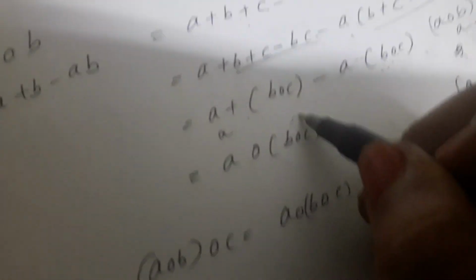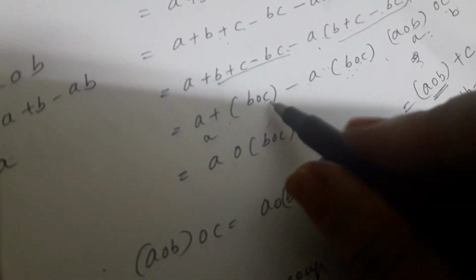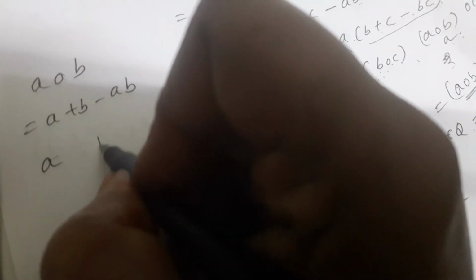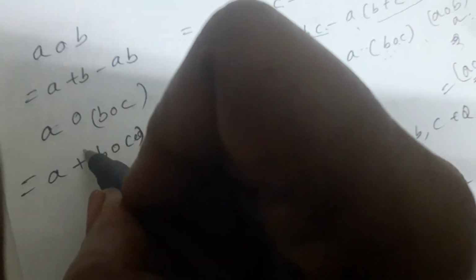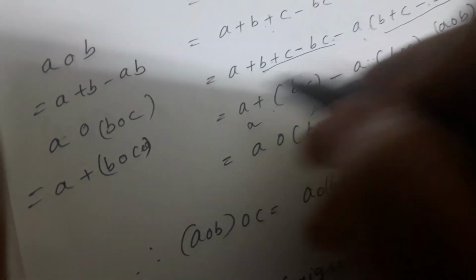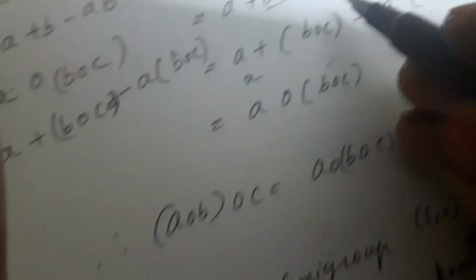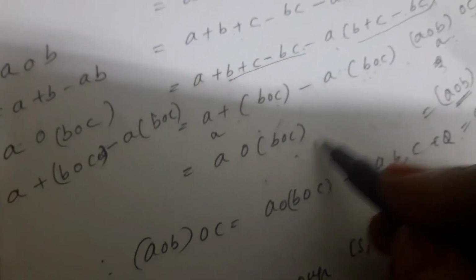Here we consider A in place of A and B circle C in place of B. Now applying, A circle (B circle C) is written as A plus B circle C minus A times B circle C. That's why we write A circle (B circle C).